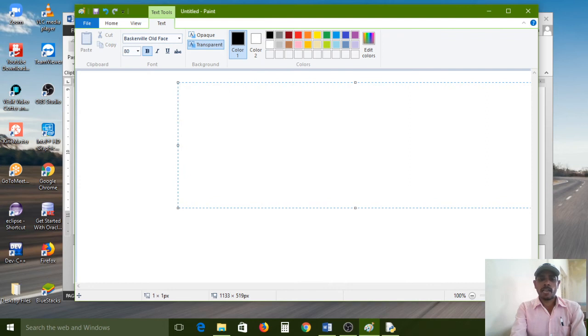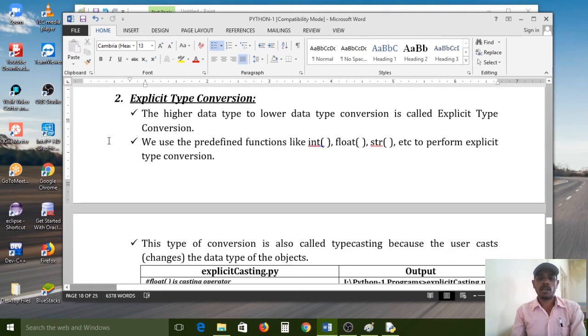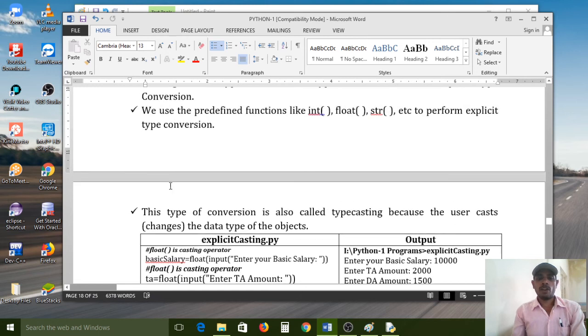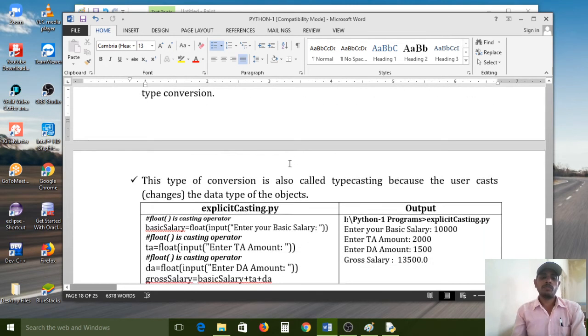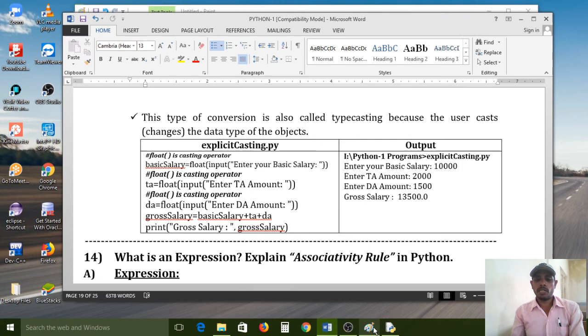Now I want to explain about explicit casting. That means converting a higher data type to a lower data type is called explicit type casting. To perform explicit type conversion, we use predefined functions like the int function, float function, string function. This type of conversion is also called typecasting, because the user changes the data type of objects. How can we use it? We can simply use this.